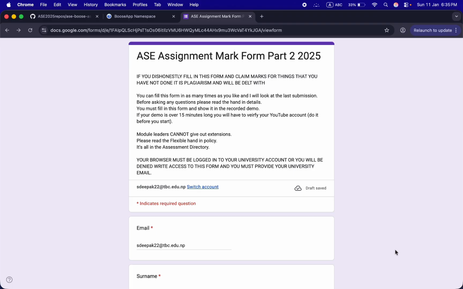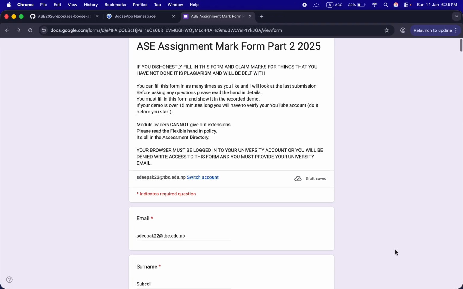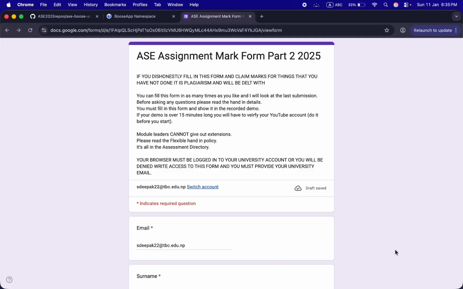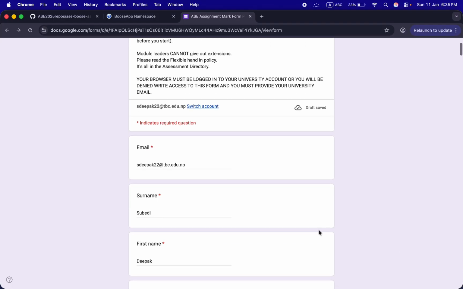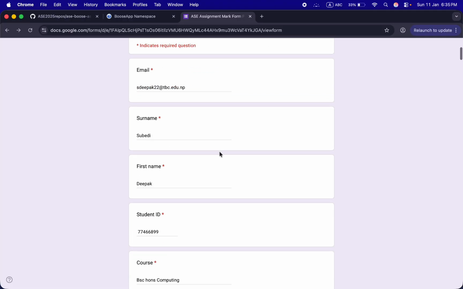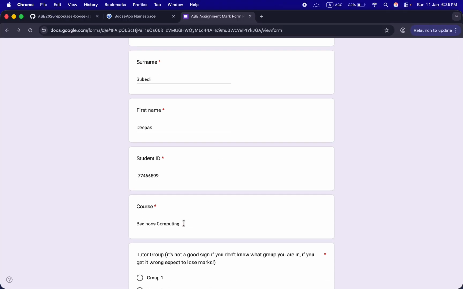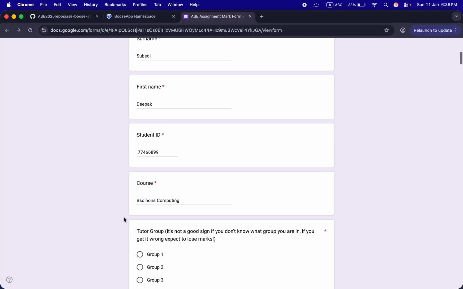Today I am here to show you the demonstration of my ASE Booz application project. This is my final project for the Advanced Software Engineering module. Let's start with the form. At first, I have filled my form. Here is my email, surname, first name, student ID, and I am currently enrolled in the BSc Honors Computing course.